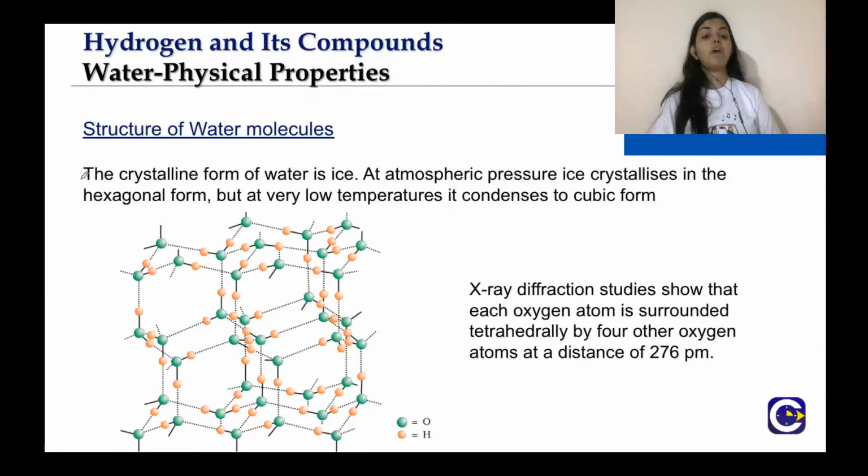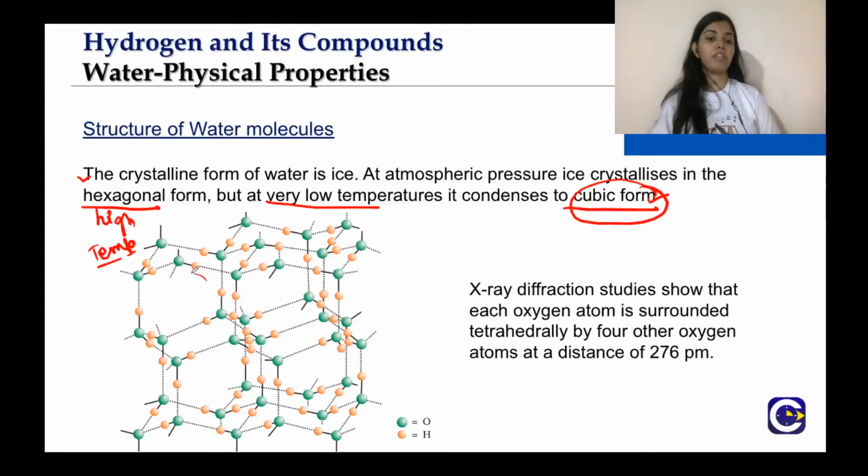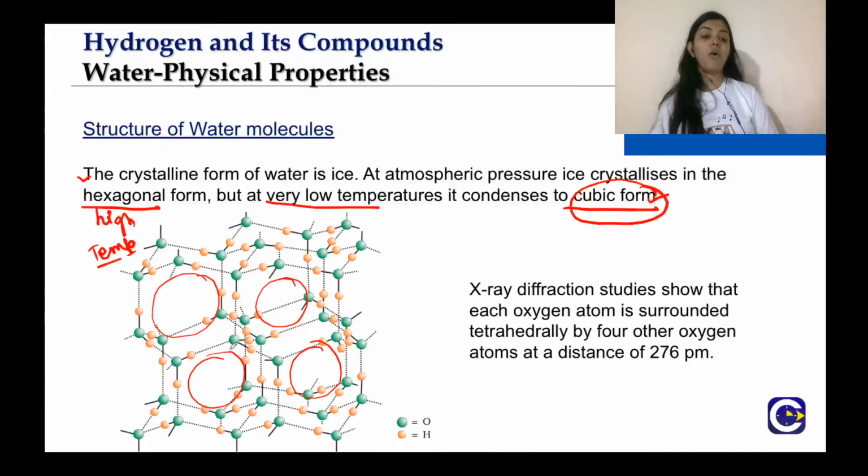Now the crystalline form of water is ice, right? So basically ice can have two forms. One is the hexagonal form and one is the cubic form. So at high temperatures, hexagonal form will exist, and at very low temperatures cubic form will exist, right? So this is a cage-like structure of ice. You can see here that there are hollow spaces. We will also learn this in the next slides, that due to these hollow spaces, this hollow cage-like structure, what happens is that the density of ice is less than that of water, right?